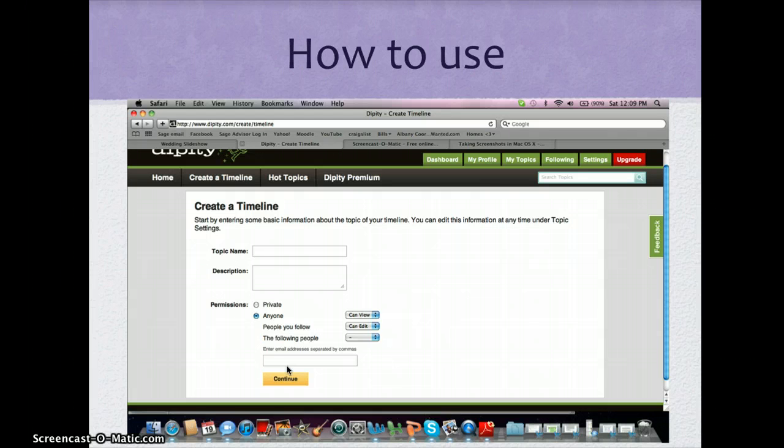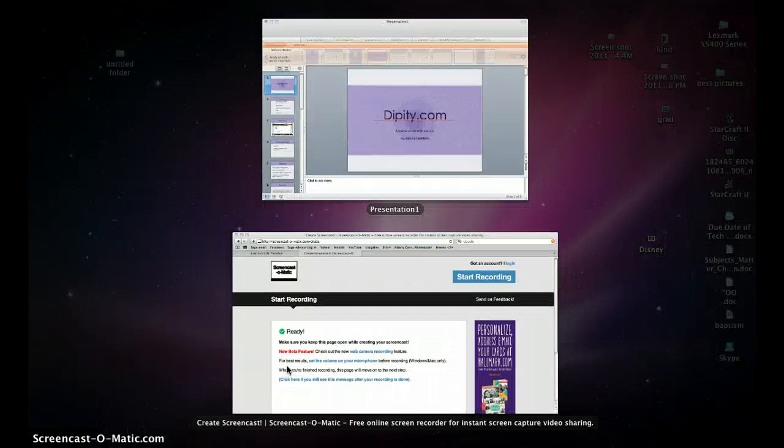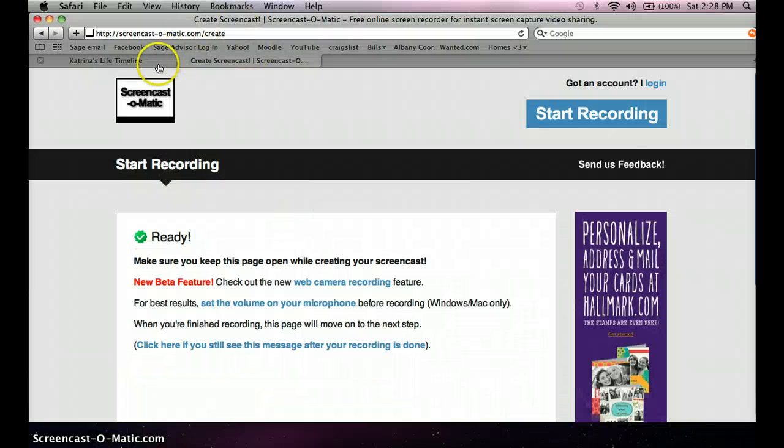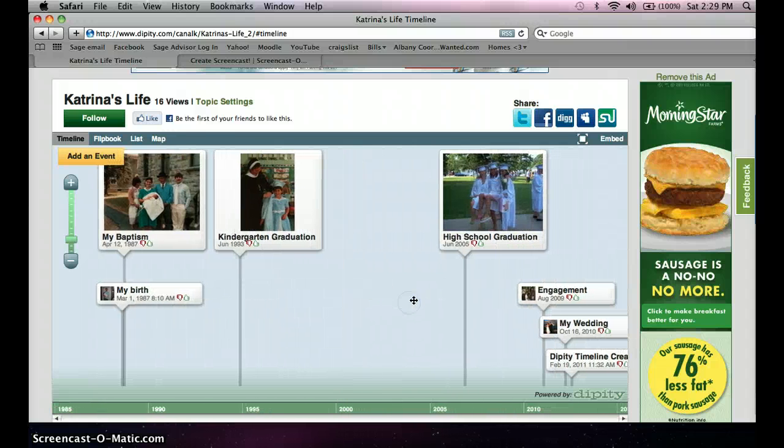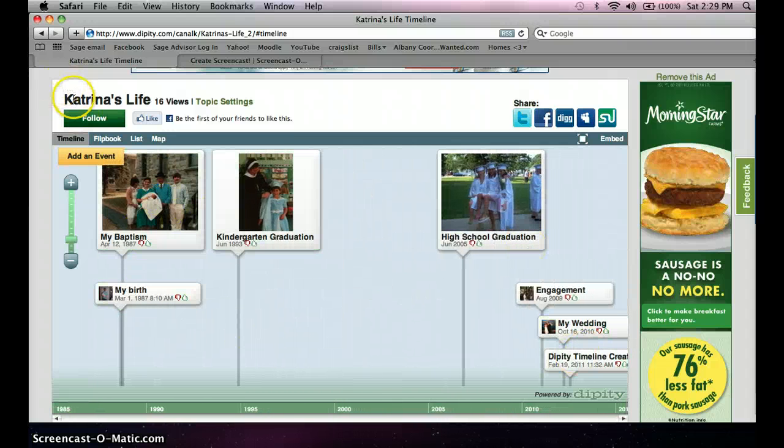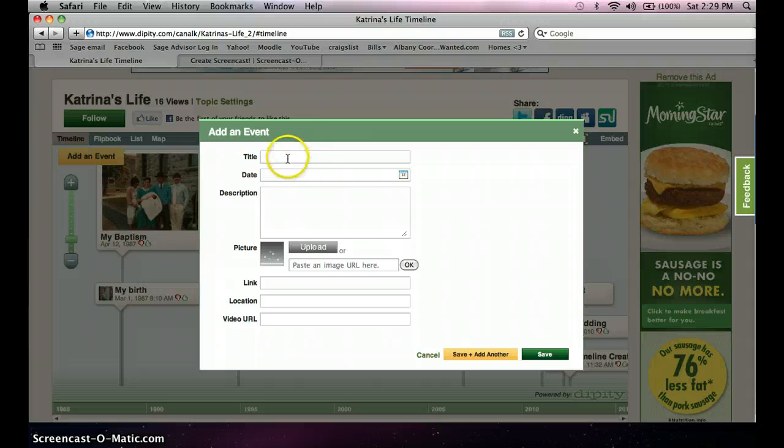After you create your timeline, your next step is to add your events, and I'll show you how you can do that. So here is my timeline that I've created of my life. The name of it is Katrina's Life. And to add a new event, or your first event, all you need to do is go to Add an Event, and this will pop up. You put in your title. Mine is going to be Disney World. The date that it occurred,